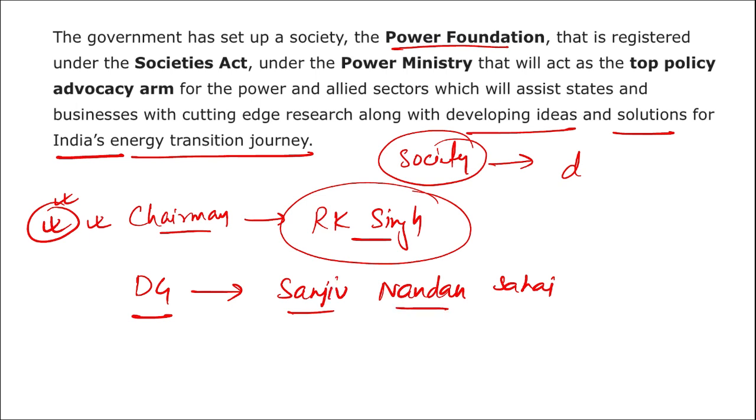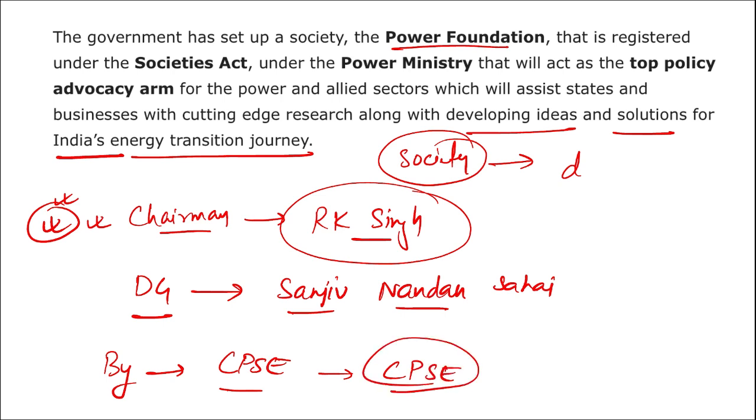Then if we are talking about this society, who set up this society? We know the government of India set it up, but which department of it set up this society? This society was set up by CPSE. What is CPSE? CPSE stands for Central Public Sector Enterprise. Central Public Sector Enterprise set up this particular society.